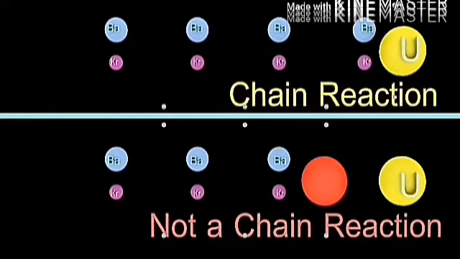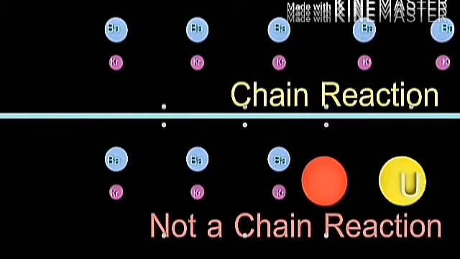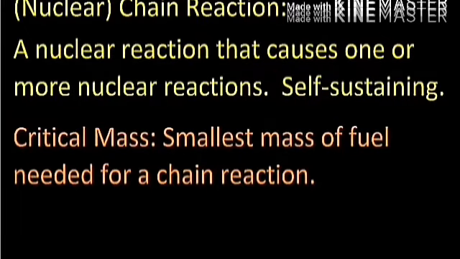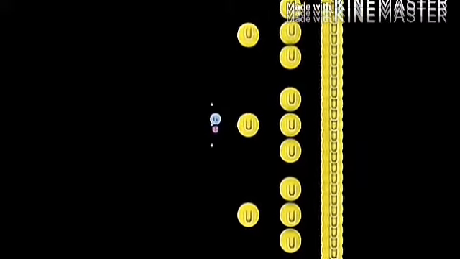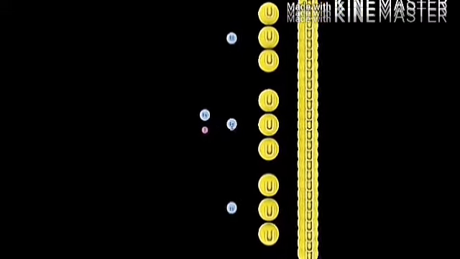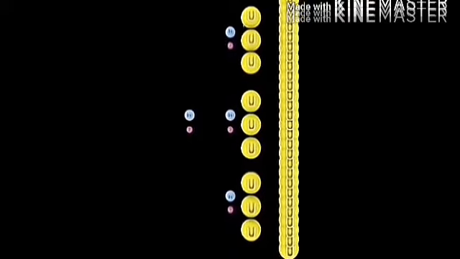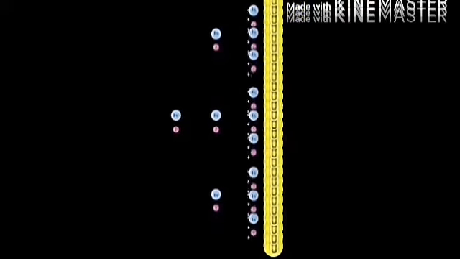These 3 free neutrons cause 3 uranium nuclei to undergo fission reactions. They produce 9 free neutrons. This process continues. Next produces 27 neutrons. In this reaction the number of neutrons multiplies rapidly. So this process is called chain reaction.